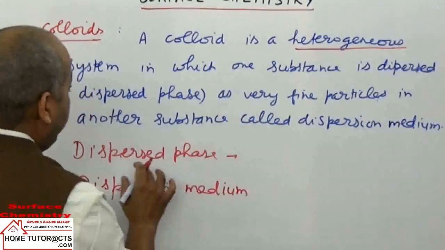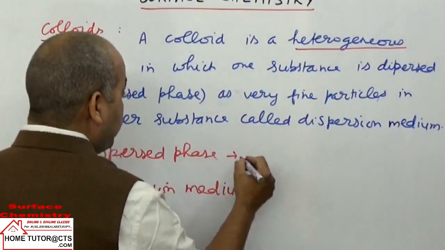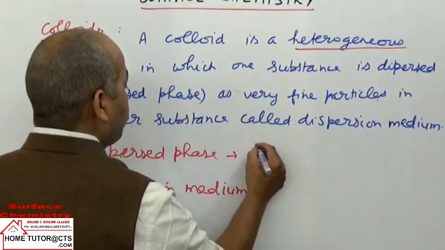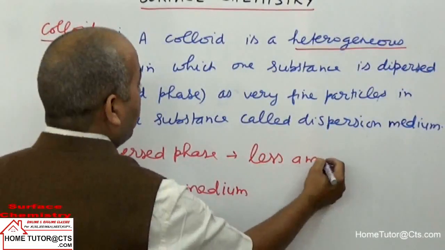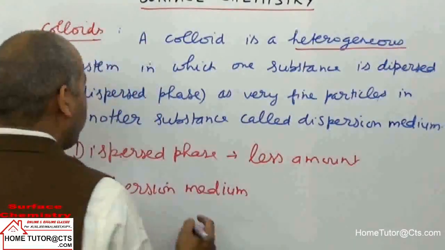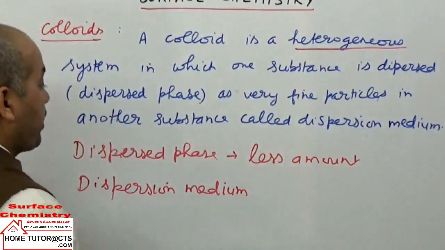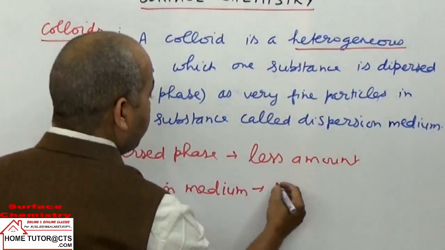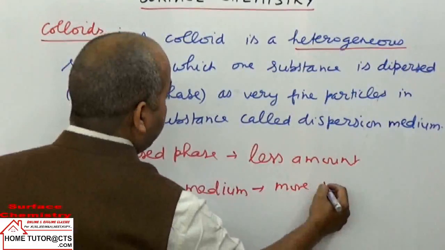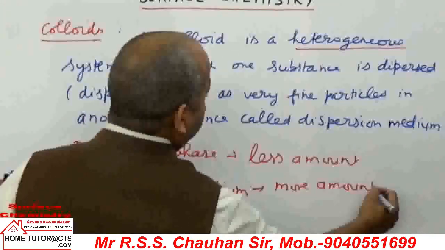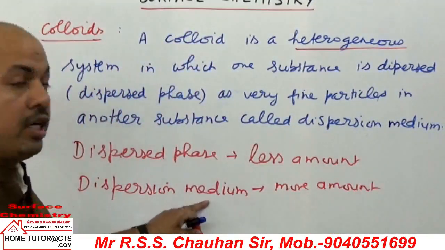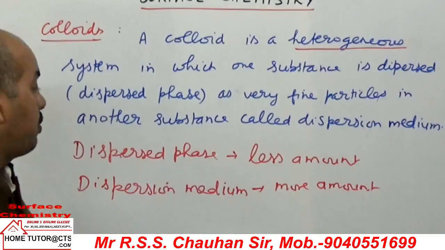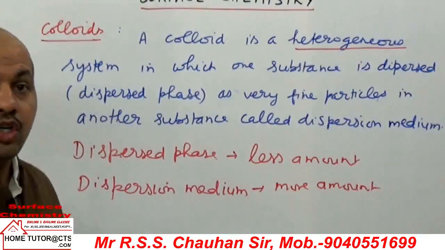What is the difference between the two? The dispersed phase is present in less amount. The component present in less amount is called the dispersed phase, and the other component present in more amount is called the medium. The medium can be solid, liquid or gas, and the dispersed phase can also be solid, liquid or gas.